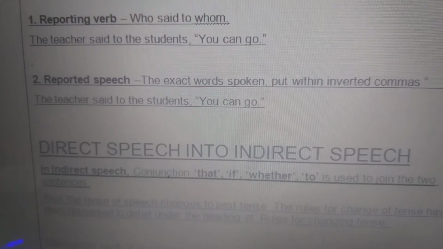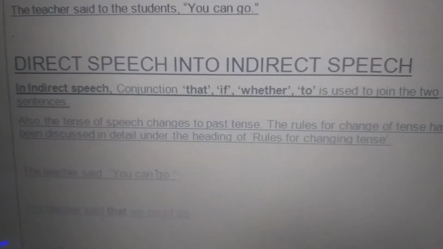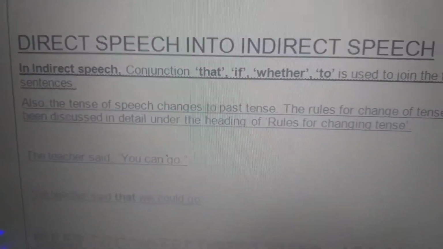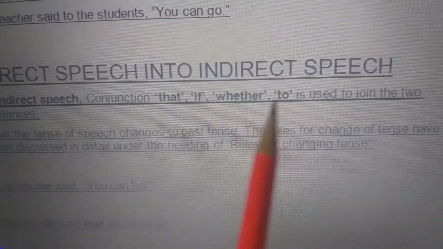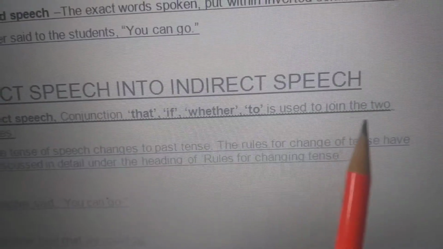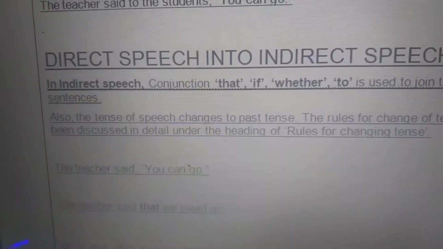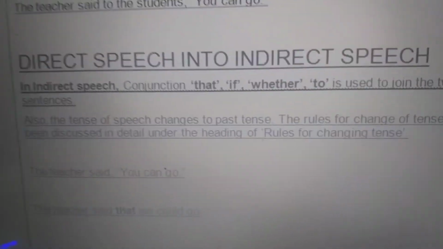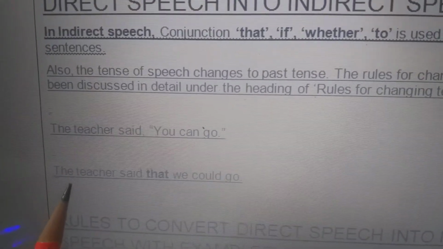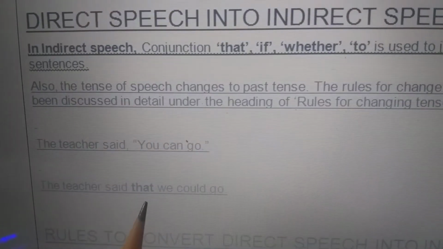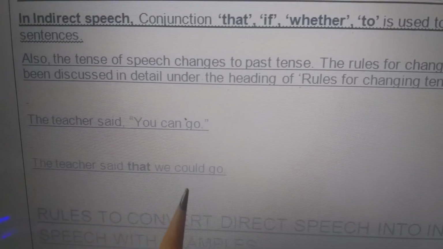Now how will you change direct speech into indirect speech? Indirect speech has a conjunction: that, if, whether. It is used to join the two sentences. For example, the teacher said, "You can go." Now how are you going to change it into indirect? The teacher said that we could go. So you becomes we, can becomes could.